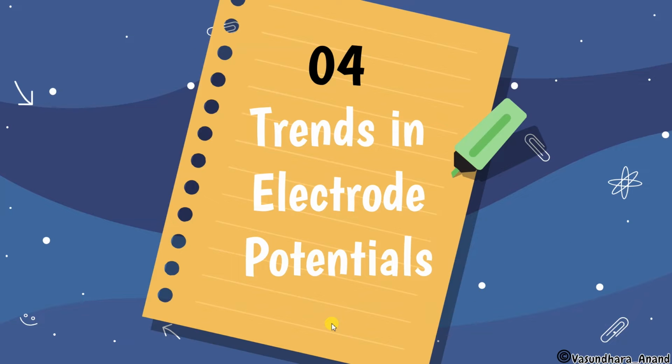Today we will learn about the trends in electrode potential, and I hope you are very clear about what electrode potential is. Electrode potential you have done in electrochemistry. Generally when we talk about the electrode potential, we talk about the reduction potential, and that concept we have learned: higher the reduction potential, higher will be the tendency to get reduced. So we will follow like this.